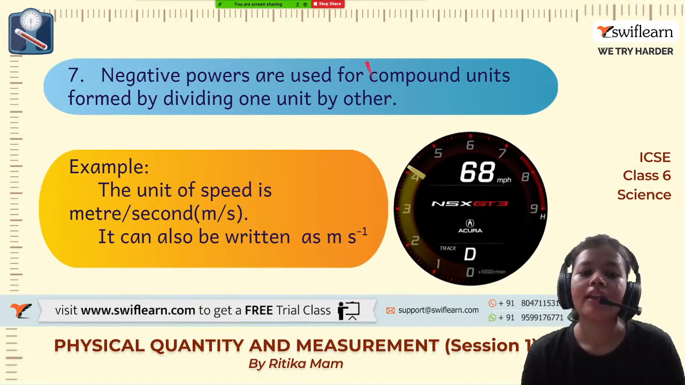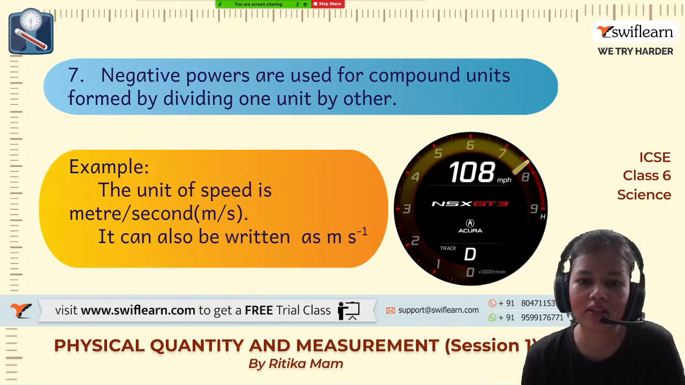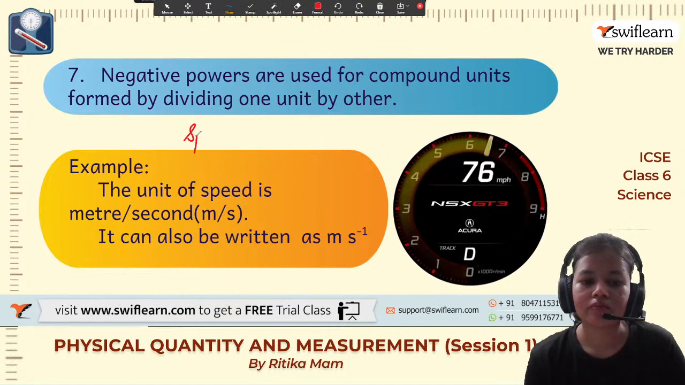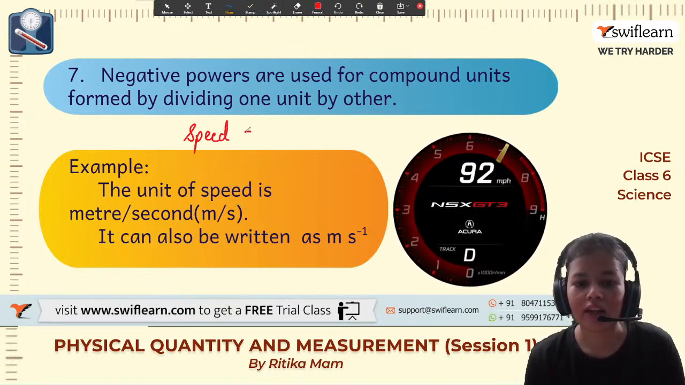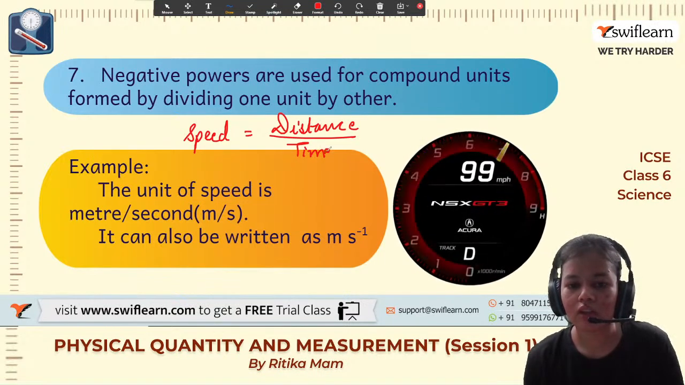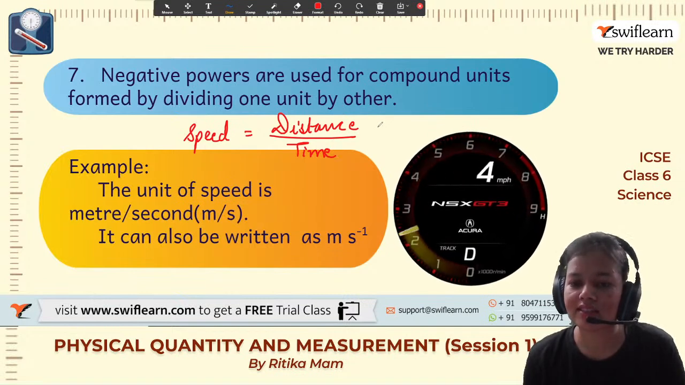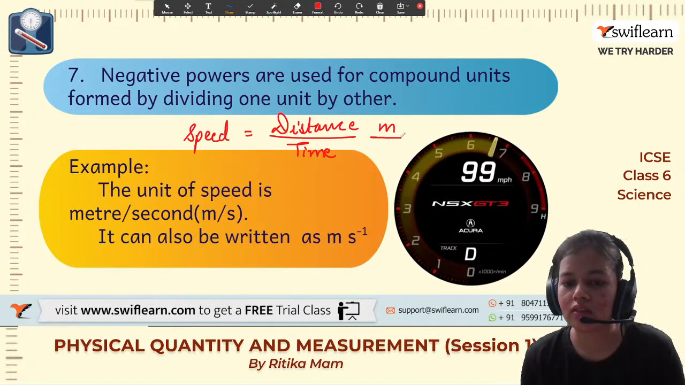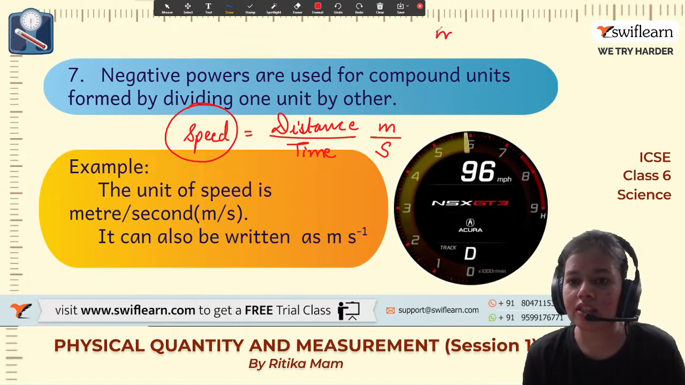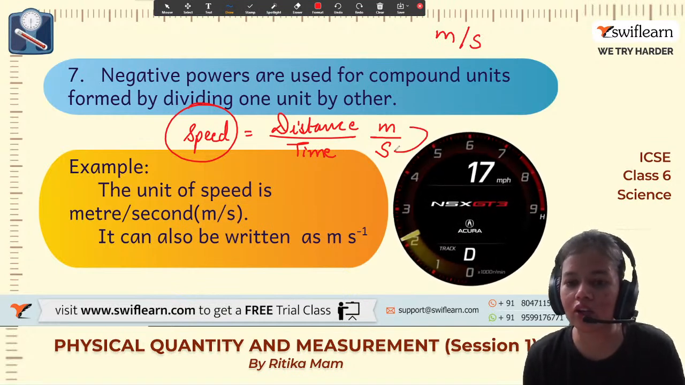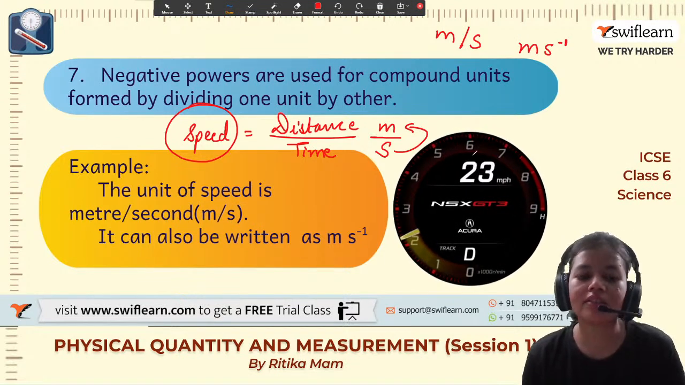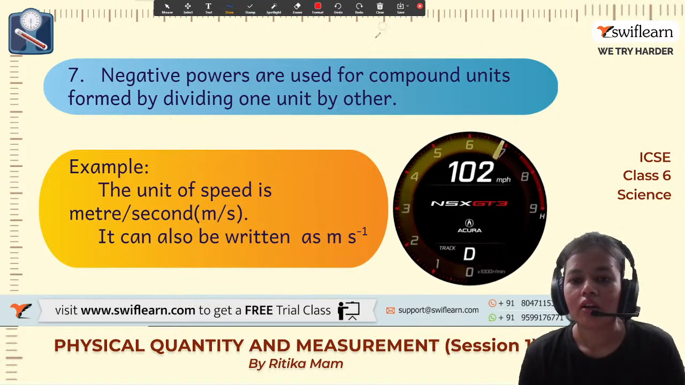Having said that, negative powers are used for compound units formed by dividing one unit by another. So if I say speed, how do we measure speed? It is distance upon time. Now let's see how we measure distance. The SI unit of distance is meter, and of time it is second. So for speed we can write either meter per second, or if the second goes up, the power will be negative, so meter second inverse. This is how we will write the speed unit.